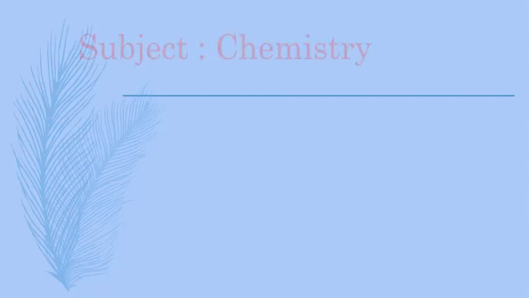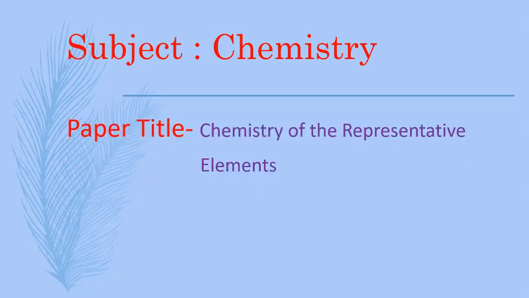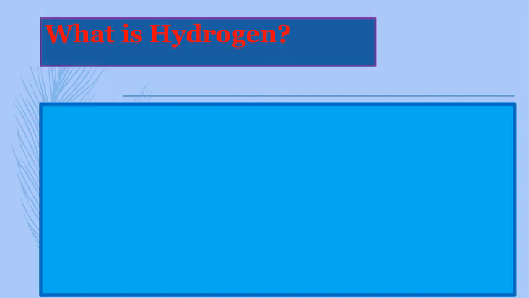Today I will discuss chemistry. Paper title: Chemistry of the Representative Elements, paper code 222805, credits 4. Today I will discuss the chemistry of the representative elements, Chapter 1, hydrogen. Firstly, I will describe hydrogen.